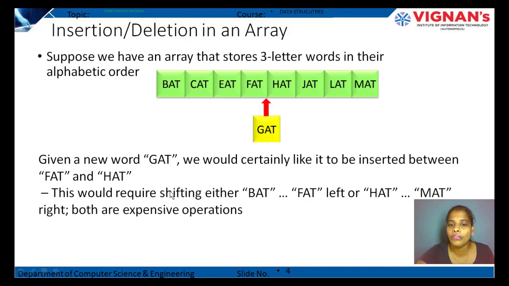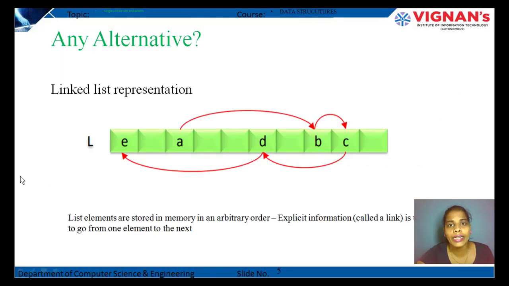This would require shifting either bat, cat, eat, fat left, or hat, lad, mat right. Both are expensive operations. We cannot move. Any alternative? If I want any element to be inserted in the middle of the array, yes, we have. That is the linked list.